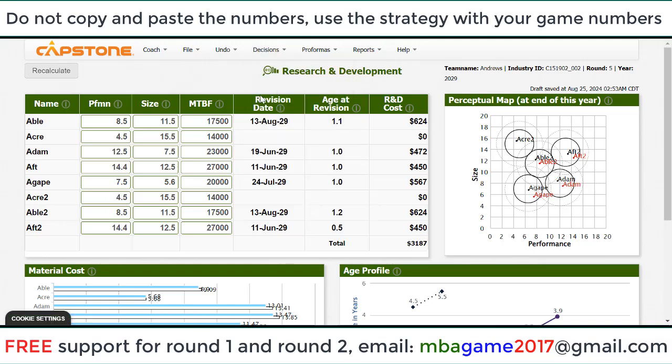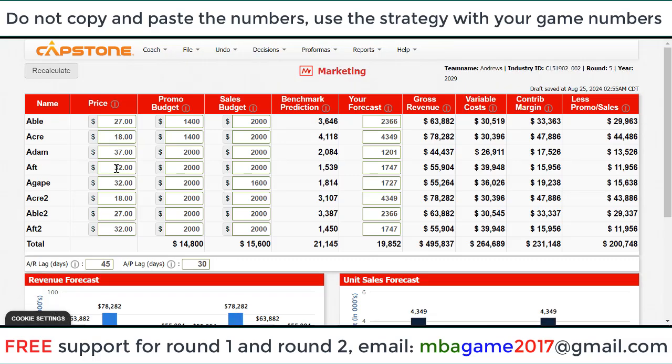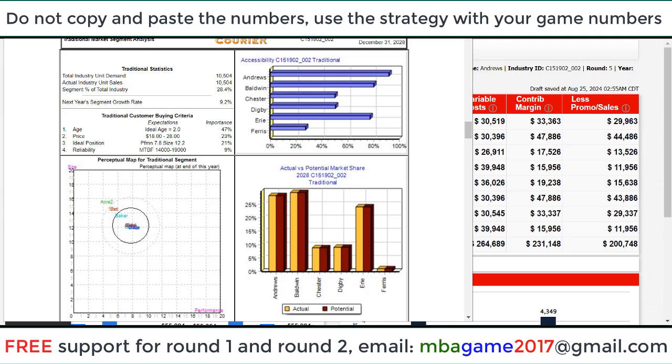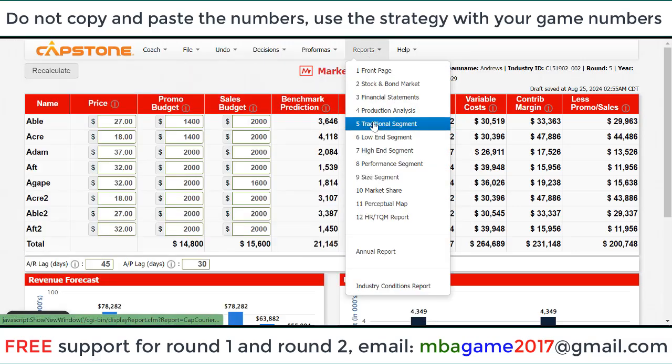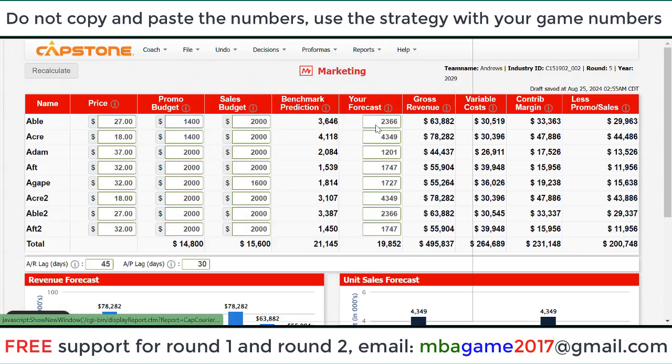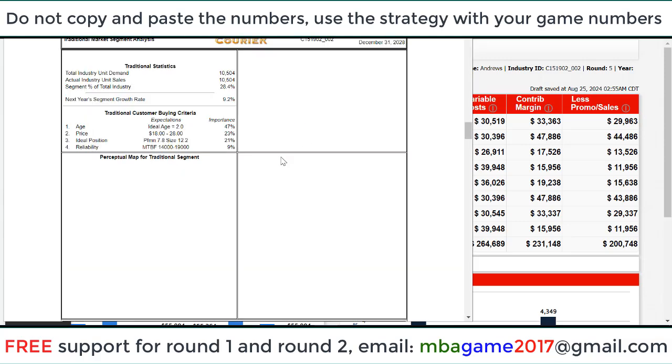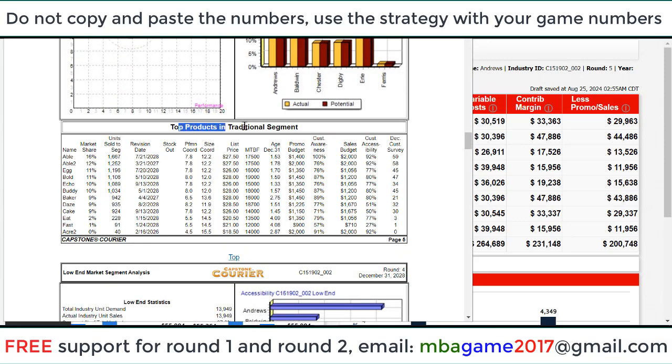And now we set for the marketing, we keep update, reduce the price by 50 cents. We can check the for X segment here to see the top selling price. We check the top segment from traditional low end, high end, performance and size here to see the top price and top sale product, top product in traditional segment. We here, right, you have 2 top selling product.